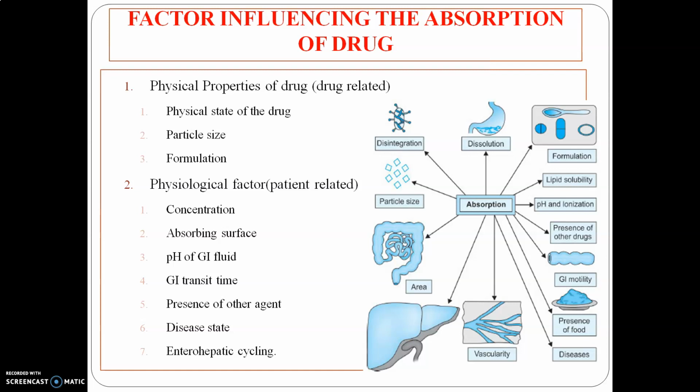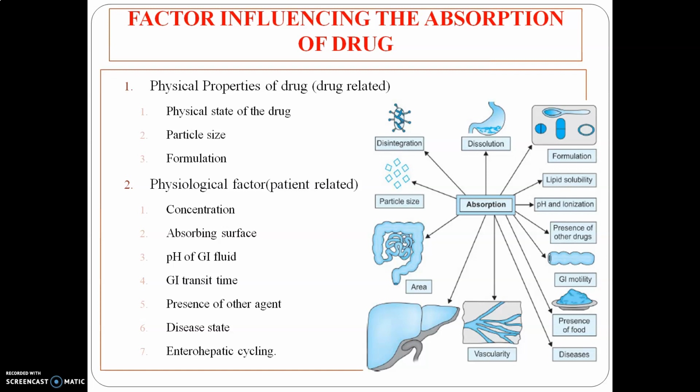All these conditions lead to decreased absorption and first pass metabolism of a number of drugs. Also, any physiological change in the absorbing area can alter absorption, for example in the case of diarrhea. Then in vascular collapse, subcutaneously administered drugs are not properly absorbed.